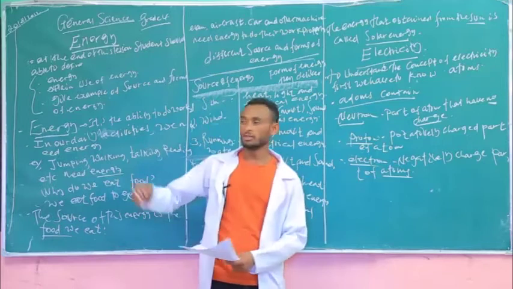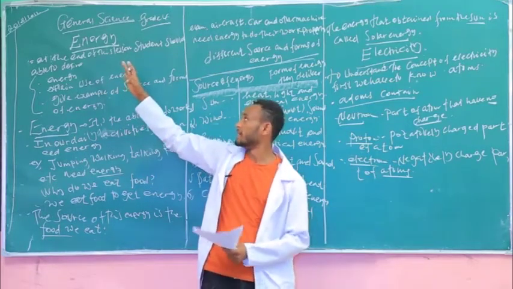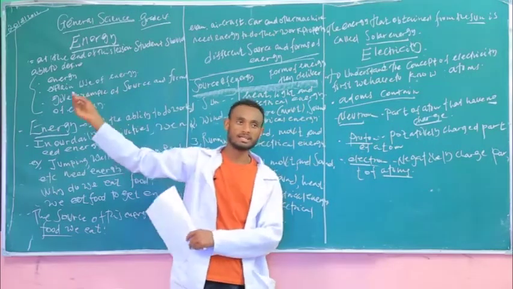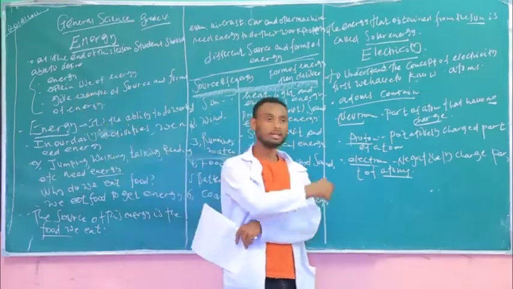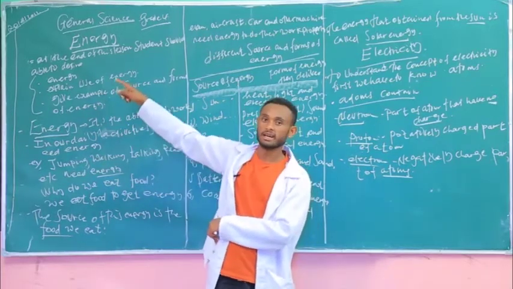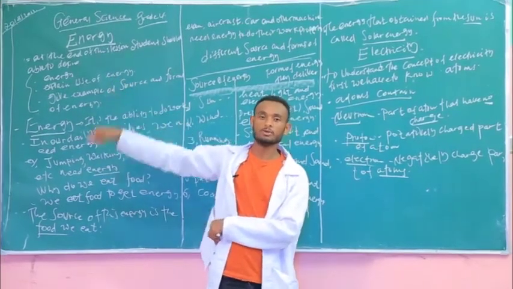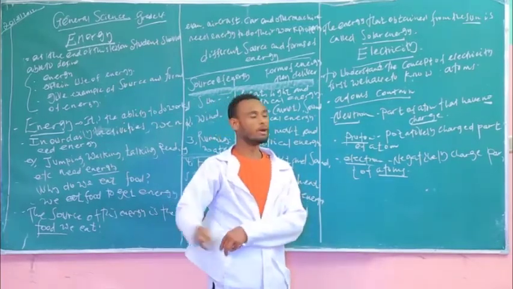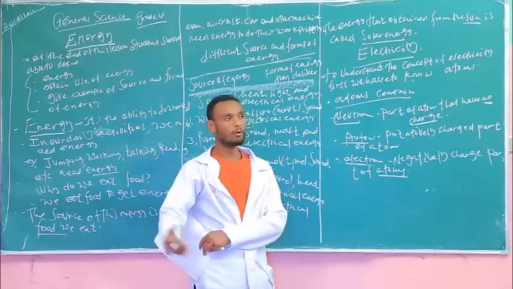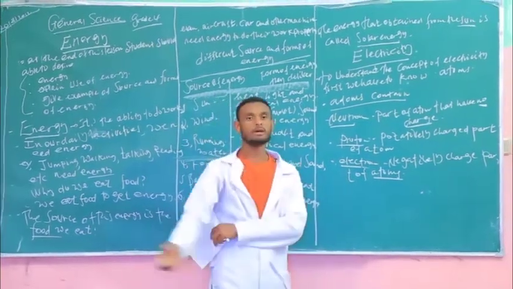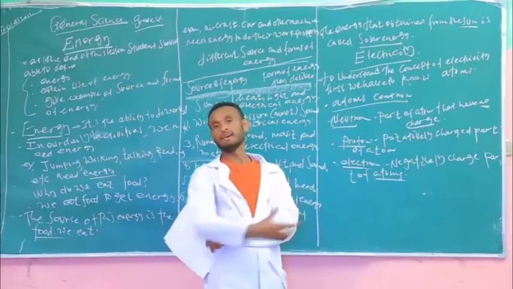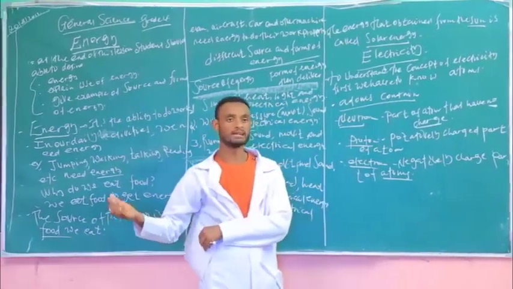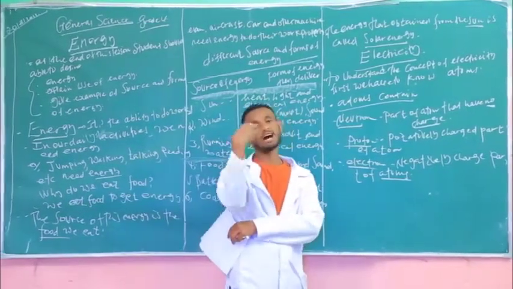As you know, today we have been dealing with the following. First, we started with energy. We said that energy is the ability to do work. In our daily activities, when we jump, when we walk, when we read, when we play different kinds of games, we need energy.